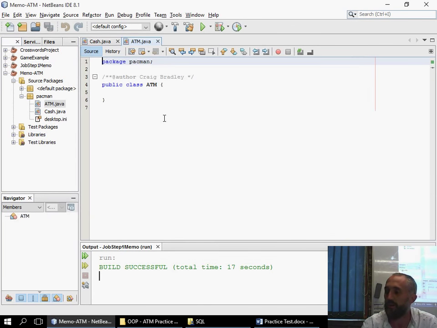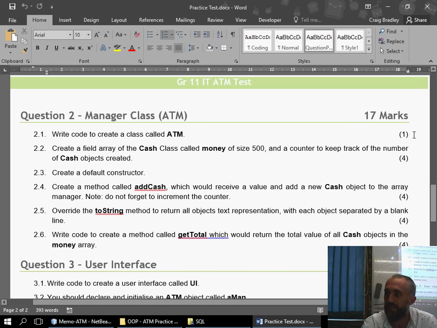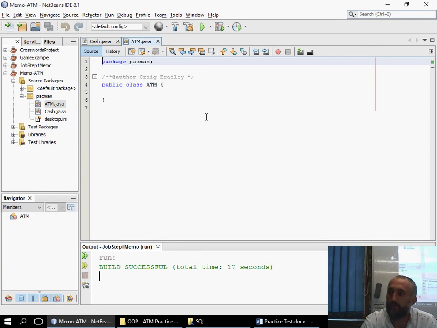So we're going to create a class called ATM. This is worth 1 mark. If you don't create it with all capital letters, you do not get that. All of them have to be capital letters, otherwise you do not get the mark. The next question says create a field array in the class called money, of the class cash, of size 500, and a counter to keep track of the number of objects.